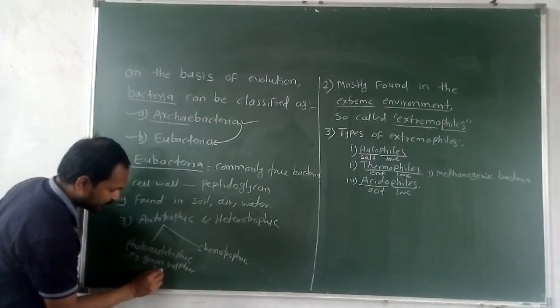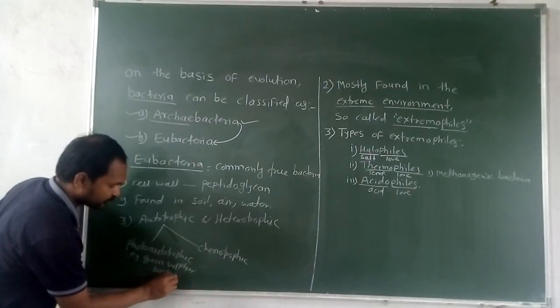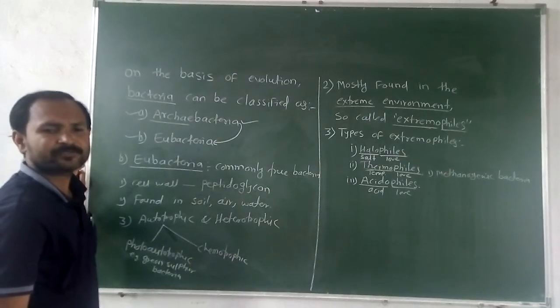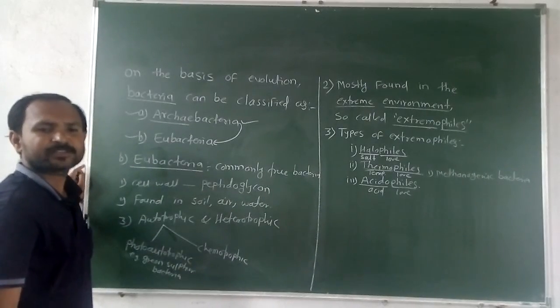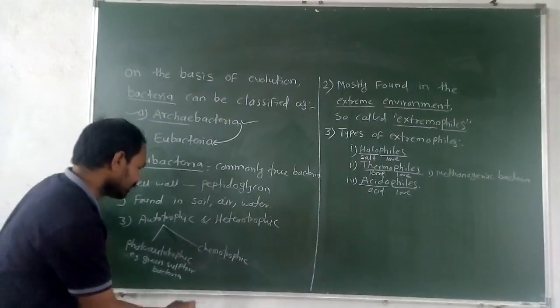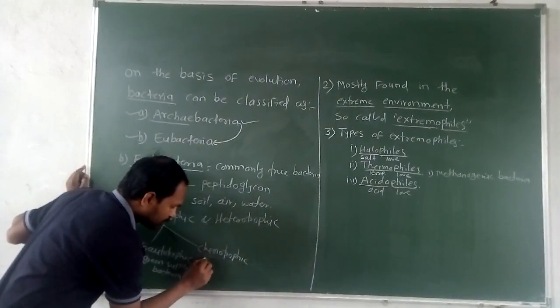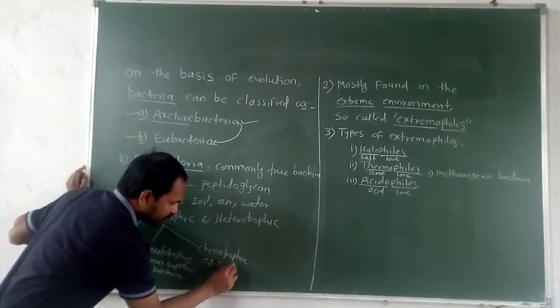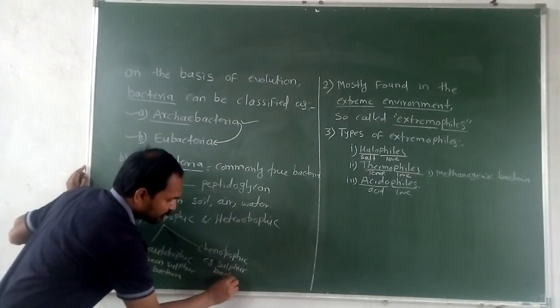That green sulfur bacteria can prepare their own food with the help of sunlight, and chemoautotrophic bacteria, such as sulfur bacteria, can use inorganic compounds to prepare their own food. This is the mode of nutrition.